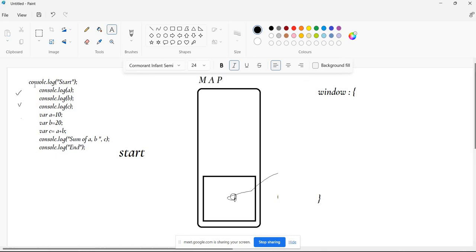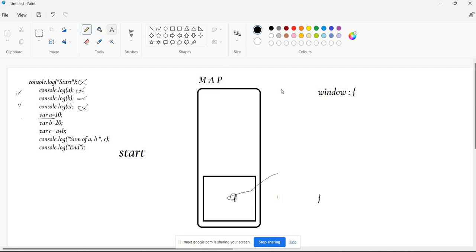Very good. So what will happen for the first statement, console.log start, in the memory allocation phase? Nothing will happen. Very good. So it is not going to take any kind of action here. What about line number two? Nothing will happen. Line number three, nothing will happen. Line number four, same. Okay, line number five.